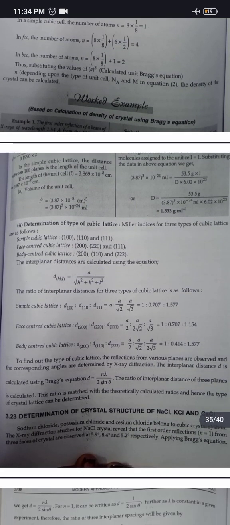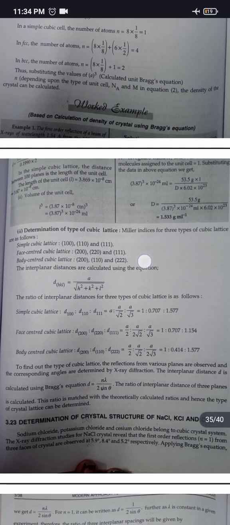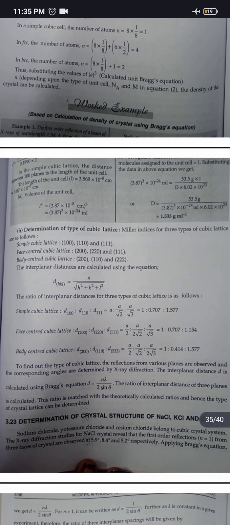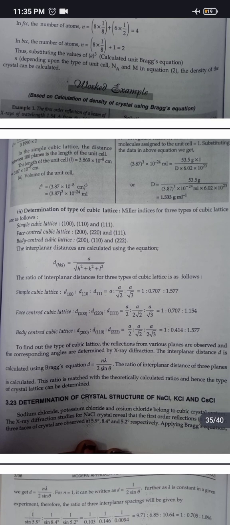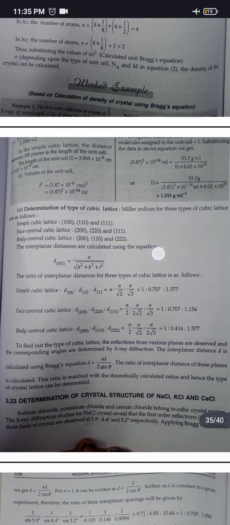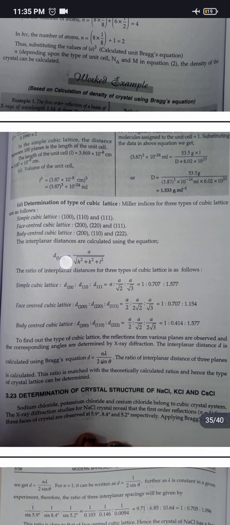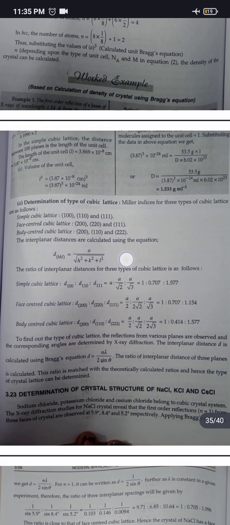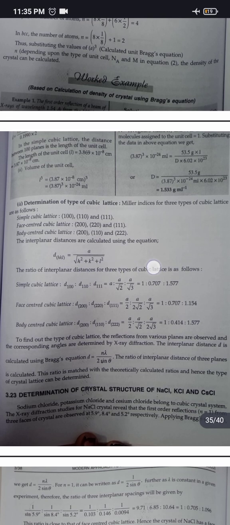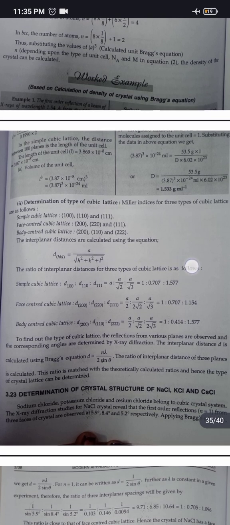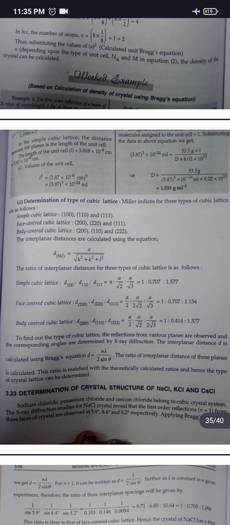Now, determination of type of cubic lattice. Miller indices for the 3 types of cubic lattice: simple cubic lattice, face-centered cubic lattice, body-centered cubic lattice. The interplanar distances are calculated using the equation d_hkl equals a upon root of h square plus k square plus l square. The ratio of interplanar distances for the 3 types of cubic lattice is as follows.